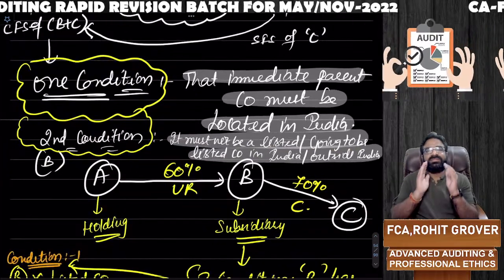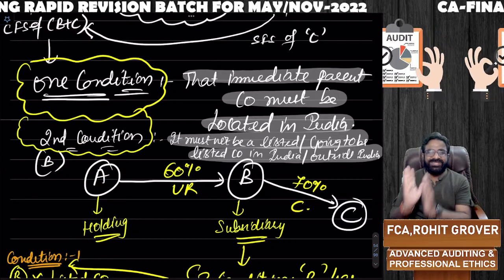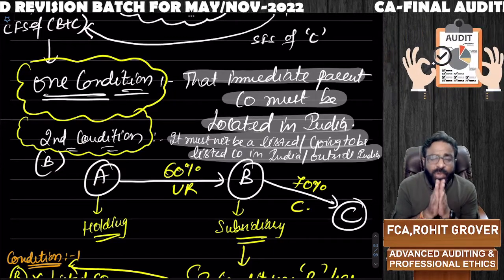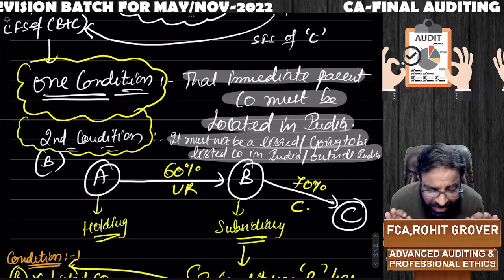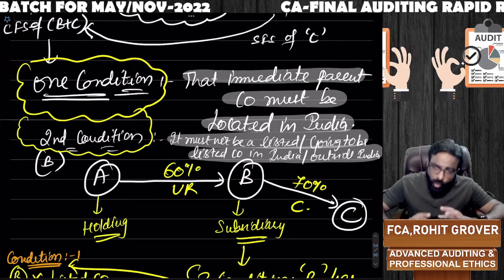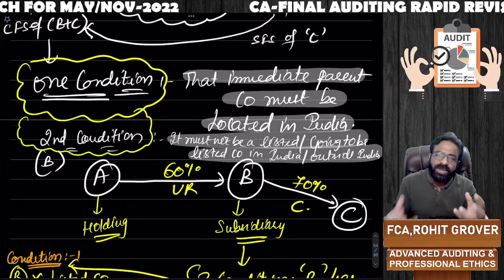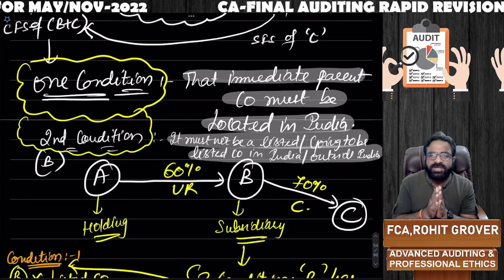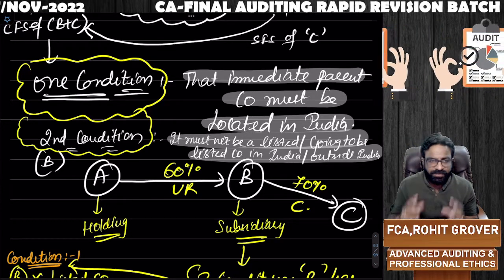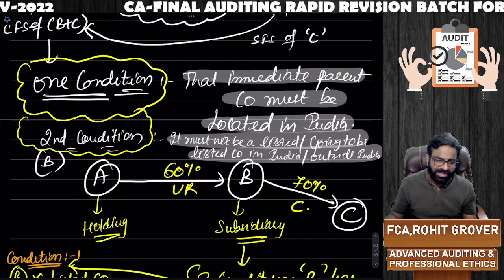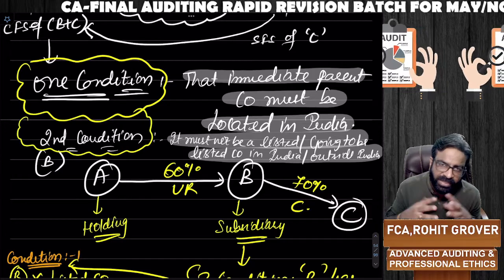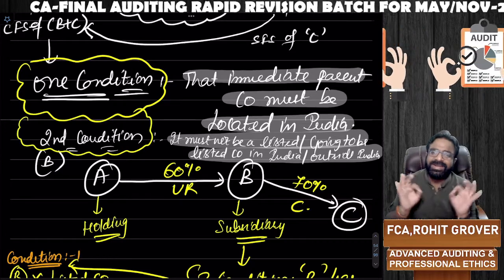It means this intermediate wholly owned subsidiary exemption from consolidation of financial statement is not at all applicable to the listed companies either in India or outside India, or going to be listed companies which have applied for listing in India or outside India. You are not going to get any such exemption. Means a listed company must have to do the consolidation. Listed company must prepare a consolidated financial statement. They will not get any kind of exemption.